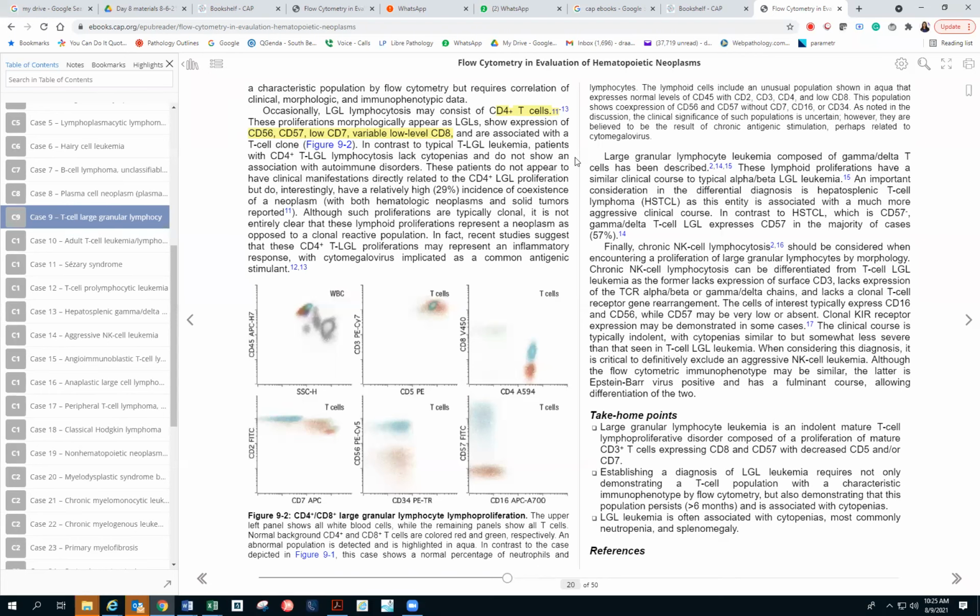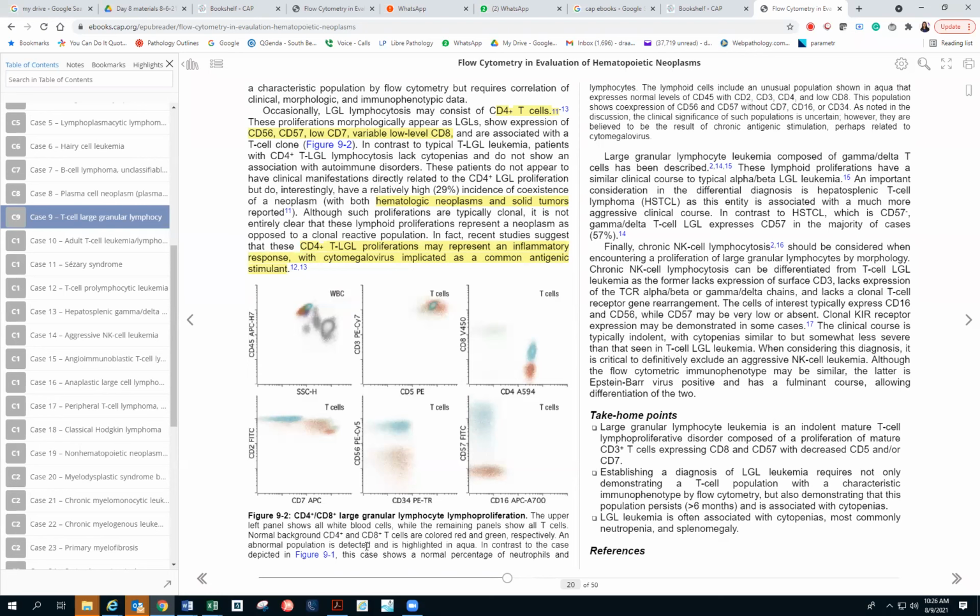In contrast to the typical LGL leukemia, patients with CD4 TLGL lack the cytopenias and do not show association with autoimmune disorders. These patients do not appear to have clinical manifestations directly related to the CD4 positive LGL population, but interestingly have a relatively high incidence of coexistence of a neoplasm. So they will have a background neoplasm, hematologic or solid tumors, present in these cases. Although such proliferations are typically clonal, it is not entirely clear that these lymphoid proliferations represent a neoplasm as compared to a clonal reactive population. In fact, recent studies suggest that the CD4 positive TLGL population may represent an inflammatory response, with cytomegalovirus implicated.